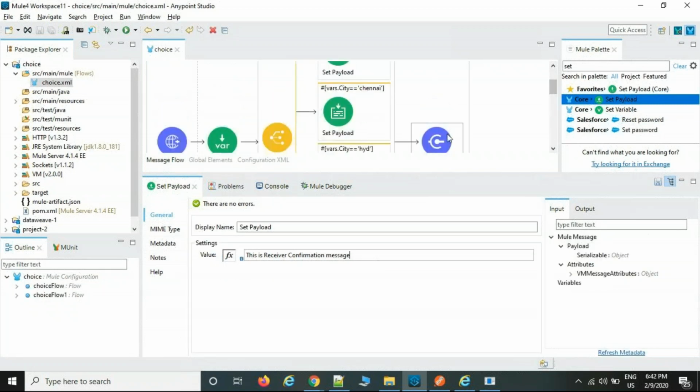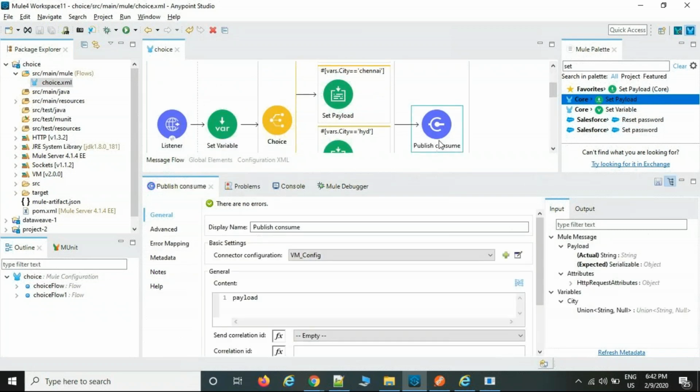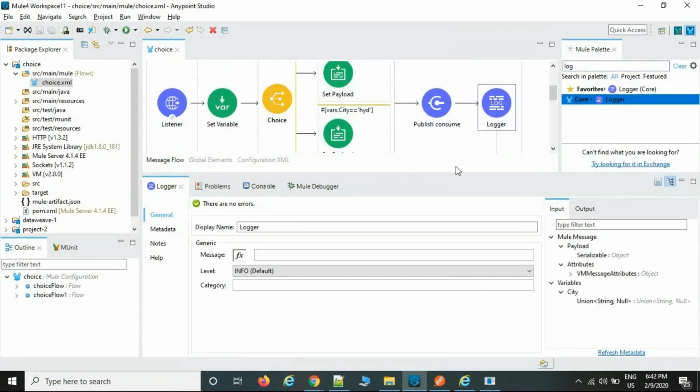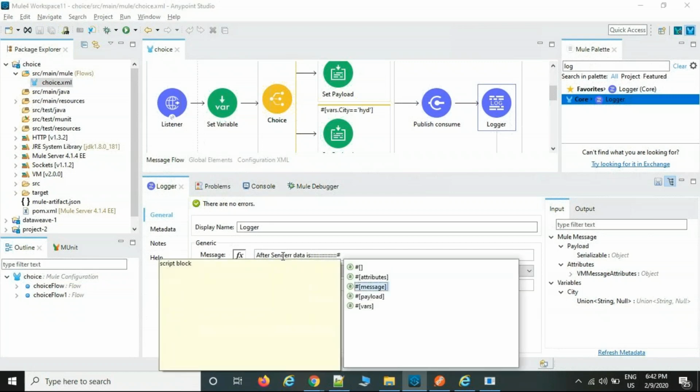Who will receive it? The sender will receive it, because it is synchronous communication. Publish subscribe is nothing but synchronous communication. Now after the sender receives the confirmation message from the receiver, if you want to know what confirmation message the receiver sent to the sender, put one logger palette, then after sender, whatever content you want, you can write it in the payload.